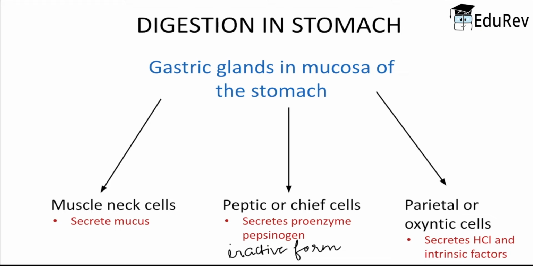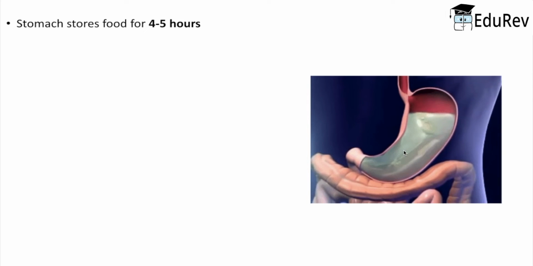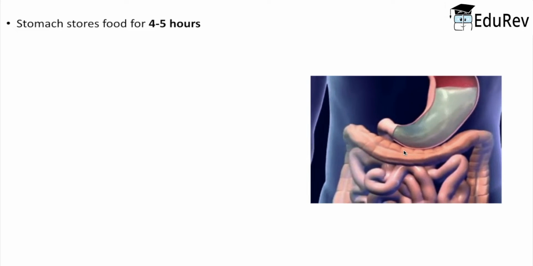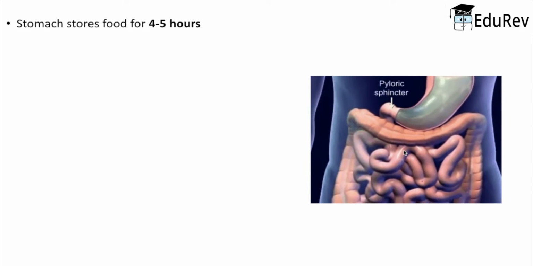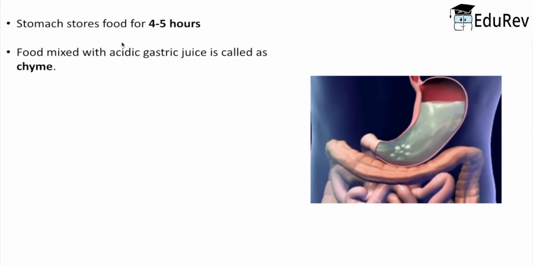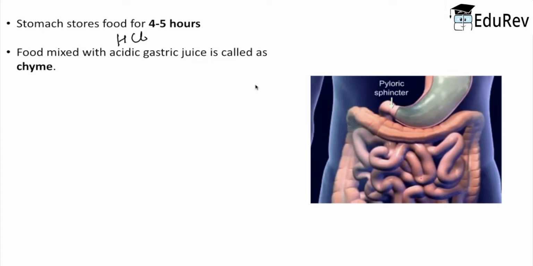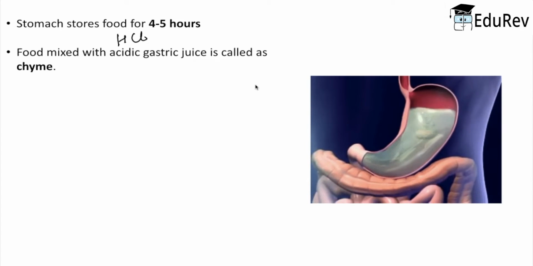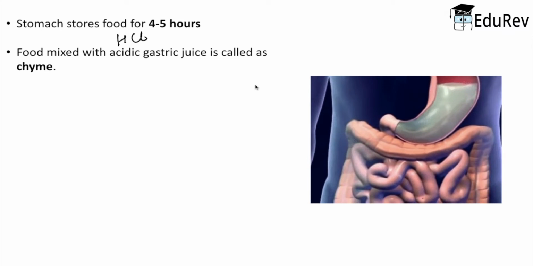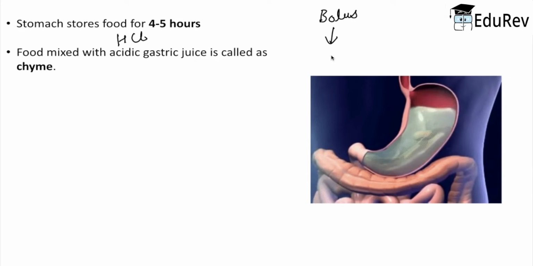Now let us begin with the process of digestion inside the stomach. The food that we swallow and which reaches our stomach is stored for 4 to 5 hours. As we know, gastric glands inside our stomach secrete HCl, pepsinogen and mucus. Because of the presence of HCl, the gastric juice becomes acidic. When this acidic gastric juice gets mixed with the bolus that reaches our stomach, the food converts into chyme. So earlier it was bolus and now it has converted into chyme.